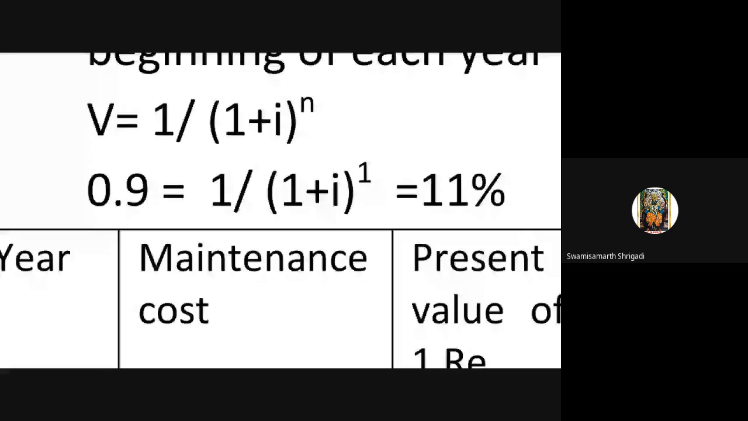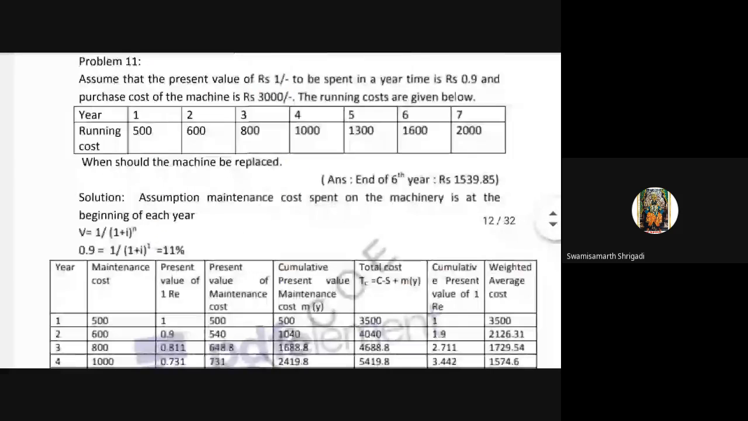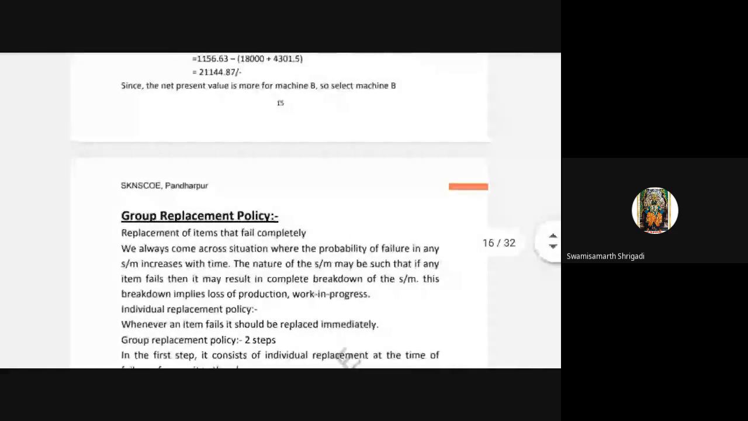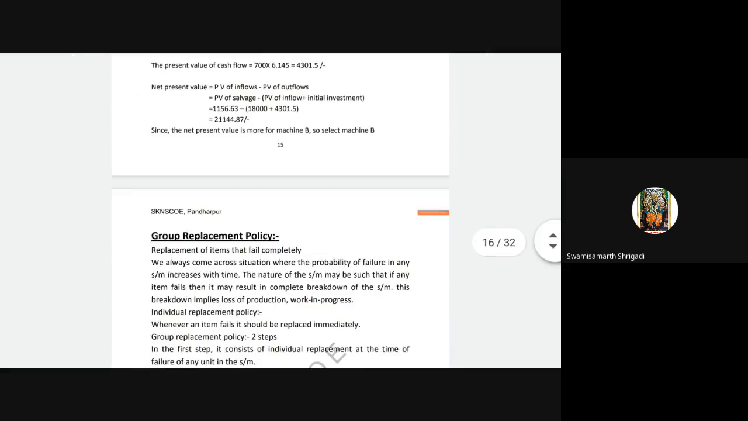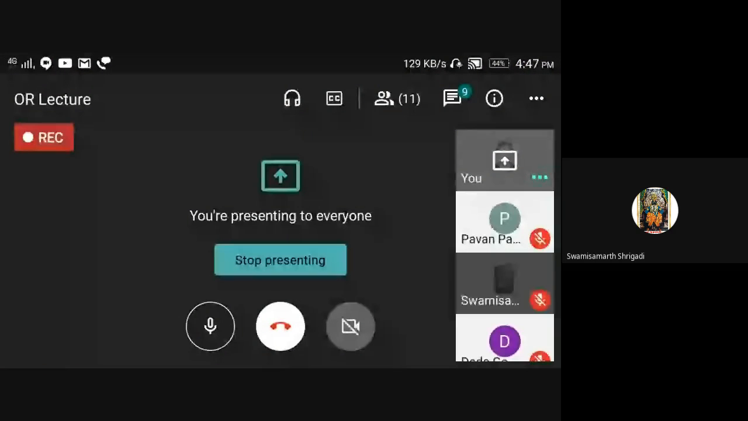I is equal to 11%. Okay, there are some small tricks. Problems are very easy. Hope you have understood that problem. After completion of the second problem, we will take directly the last article, group replacement. Tomorrow, within one or two lectures, our chapter will be finished. This is a very simple chapter, and the weightage for this chapter is also high.